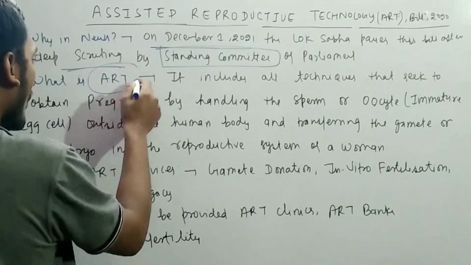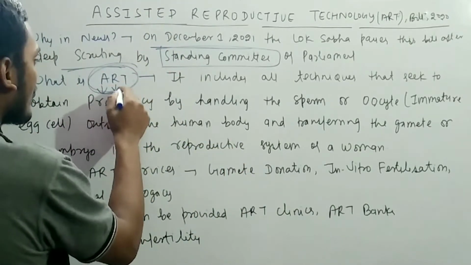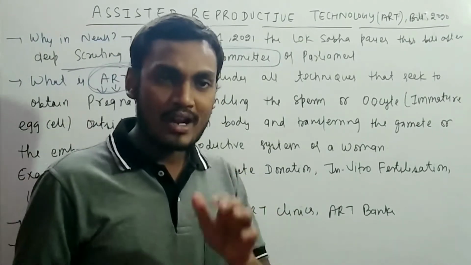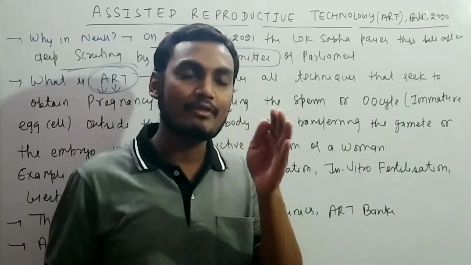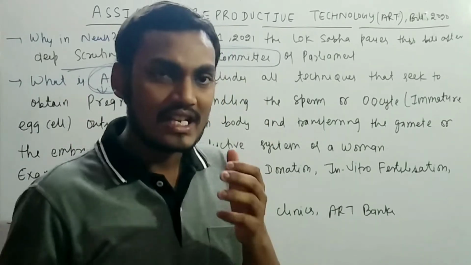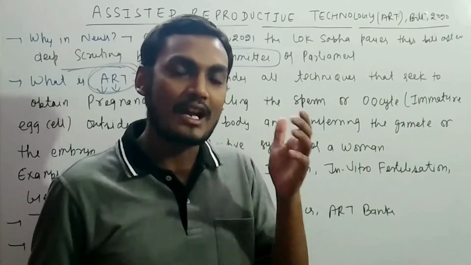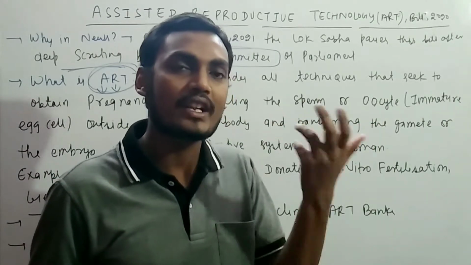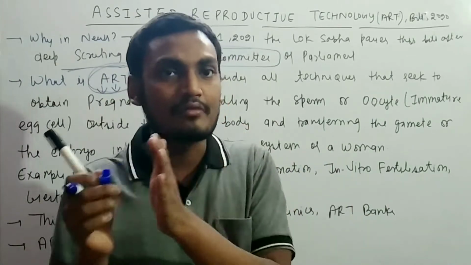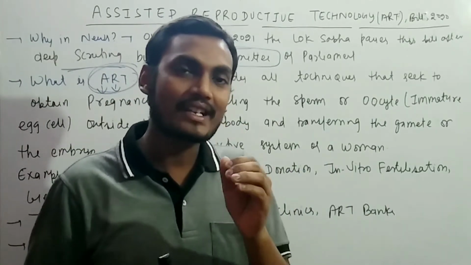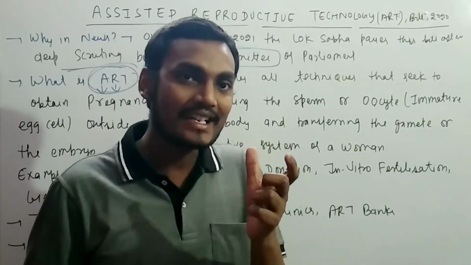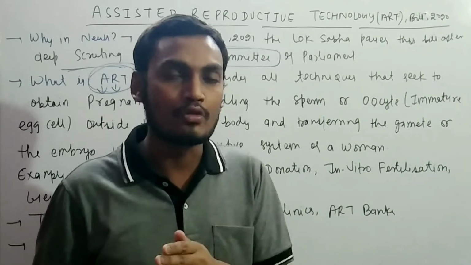If we talk about what assisted reproductive technology is, it has been defined in this bill, but one of the main objectives of assisted reproductive technology is basically to treat infertility. Sometimes a male member has not produced sperm, or sometimes women are infertile. In that case there is no fertility and no newborn child. To treat that infertility, there are two options.